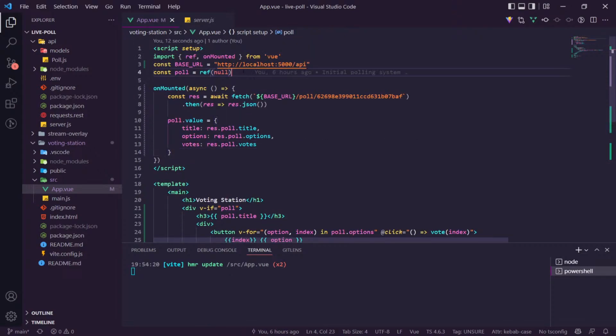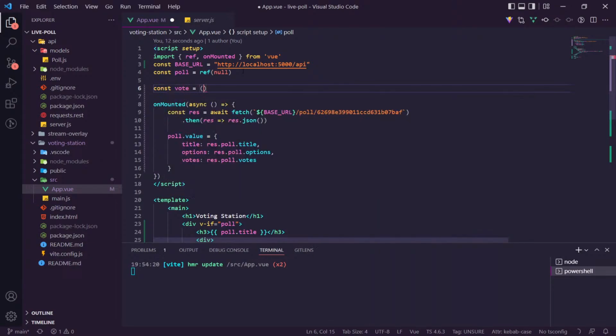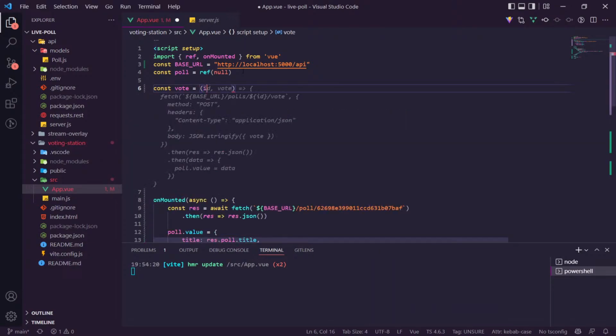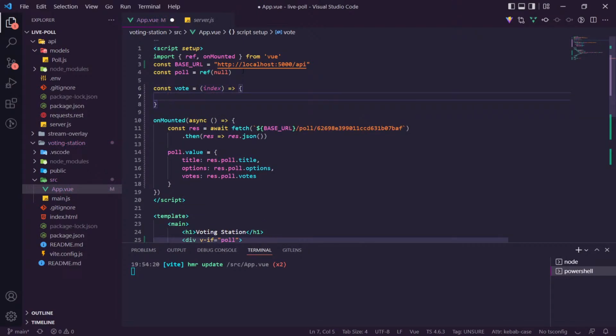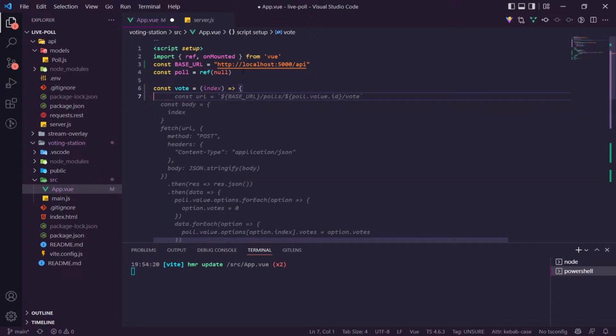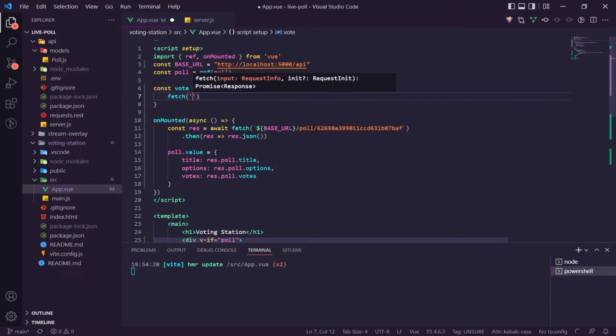Let's just say const vote is equal to a function where we get the index, and then in here we want to make a request. That's a lot of stuff there. We don't need that much stuff. We just want to make a fetch request for now. So we're going to say fetch, and it's going to be to, we'll use backticks, base URL